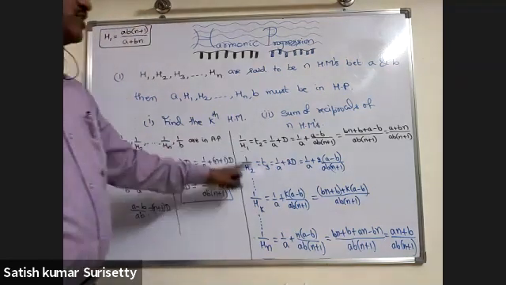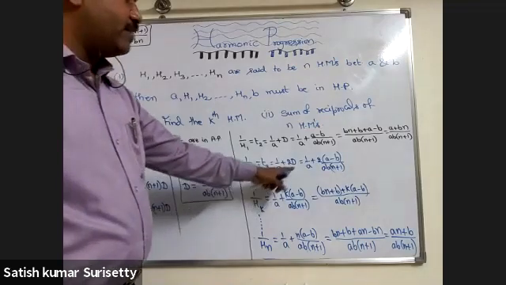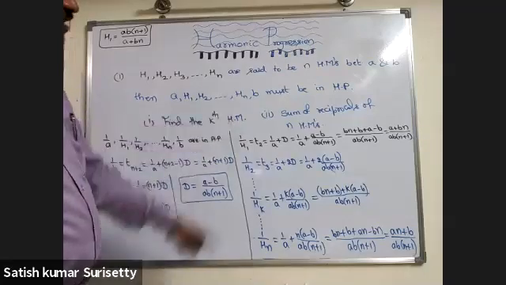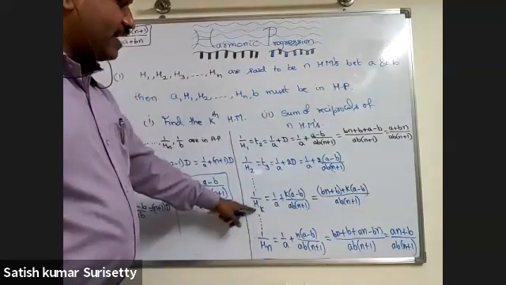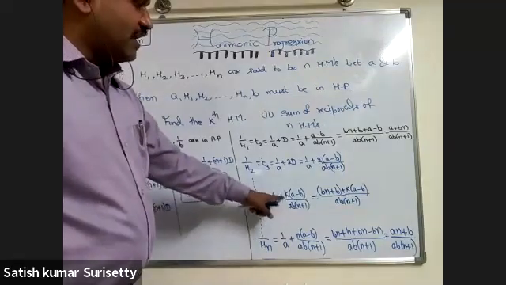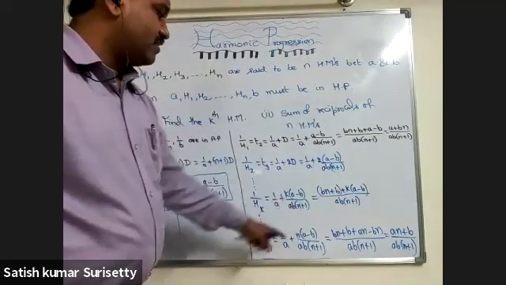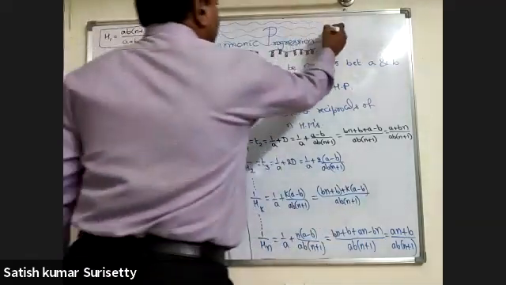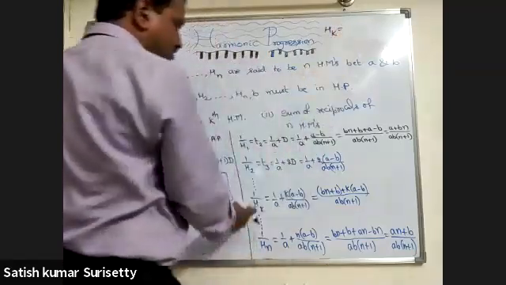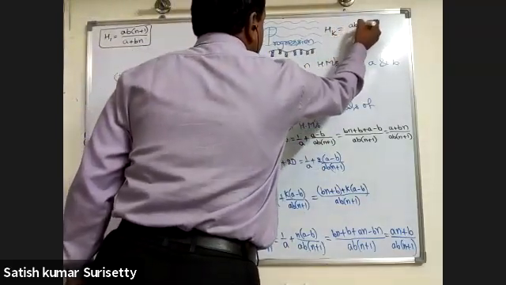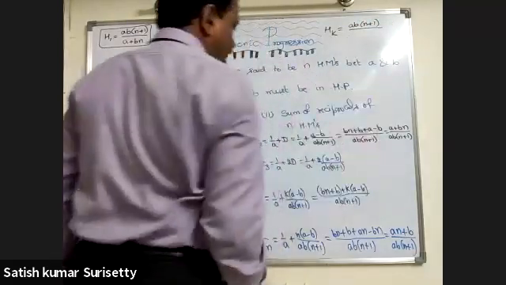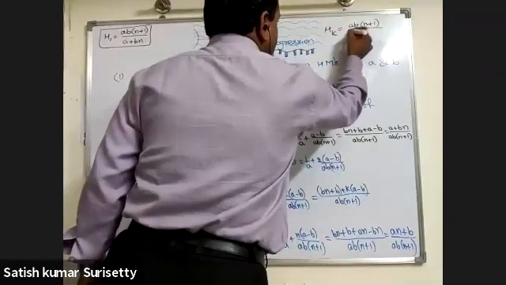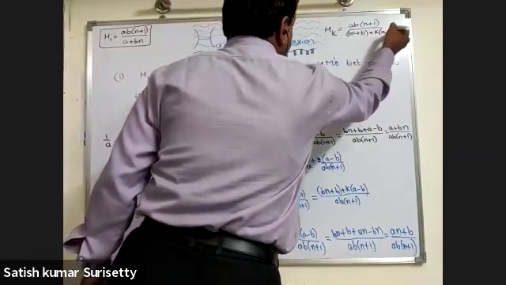Next, 1 by H2 is the third term, so T3, that is 1 by A plus 2D. Now, no need to simplify. Because we need to calculate the kth harmonic mean, 1 by Hk is the (k plus 1)th term: 1 by A plus k into (A minus B) upon AB into (n plus 1). Now simplify this, and from this you can write Hk equal to AB into (n plus 1) upon (Bn plus B plus k into (A minus B)).